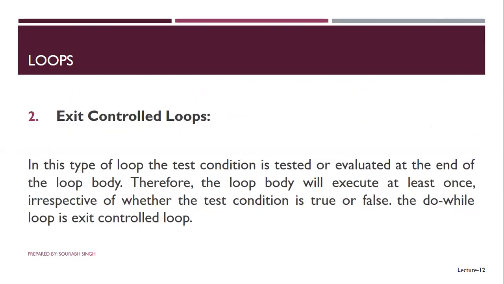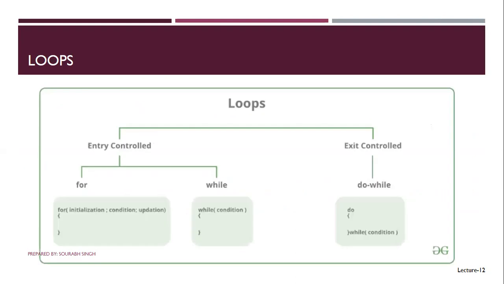The other one is exit control loop. In this type of loop, the test condition is evaluated at the end of the loop body. Therefore, the loop body will execute at least once, irrespective of whether the test condition is true or false. Do while loop is an example of exit control loop. Here you can see the entry control loop and exit control loop.